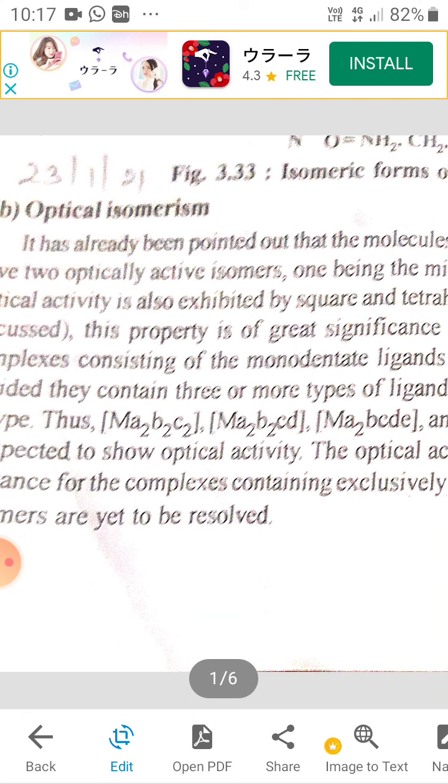one being the mirror image of the other, though optical activity is also exhibited by square planar and tetrahedral complexes. The property is of great significance among octahedral complexes, considering monodentate ligands as well as bidentate ligands. But both the compounds should be the mirror image of each other.